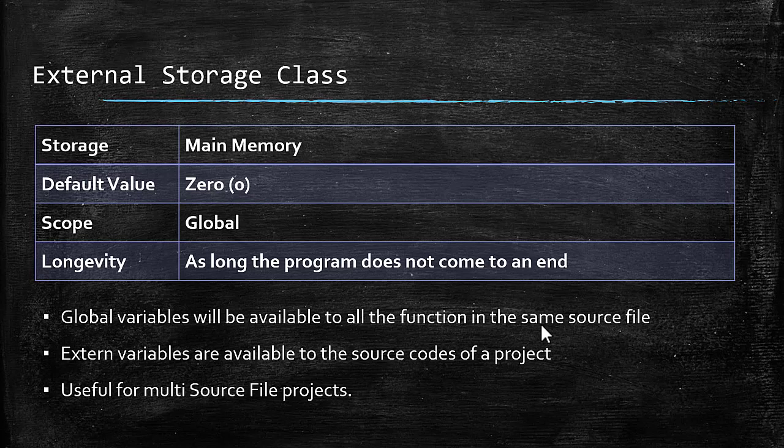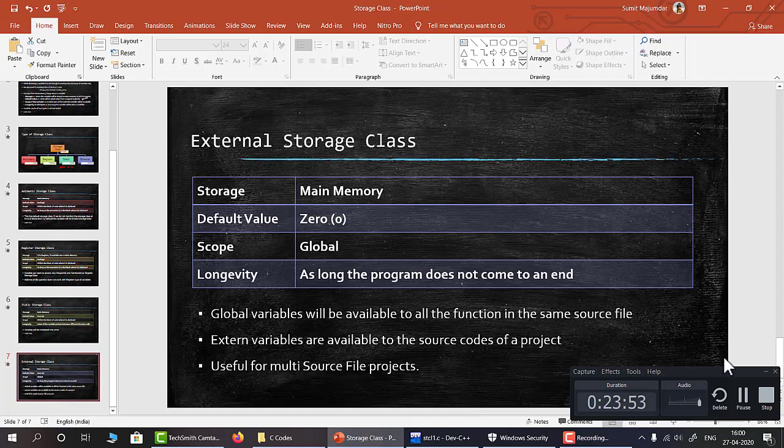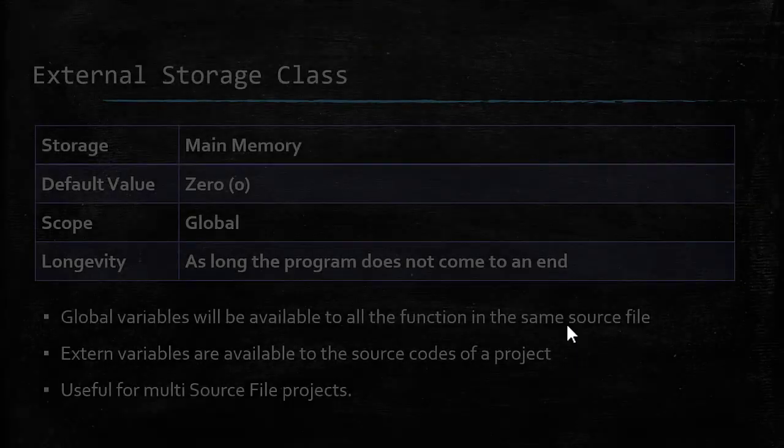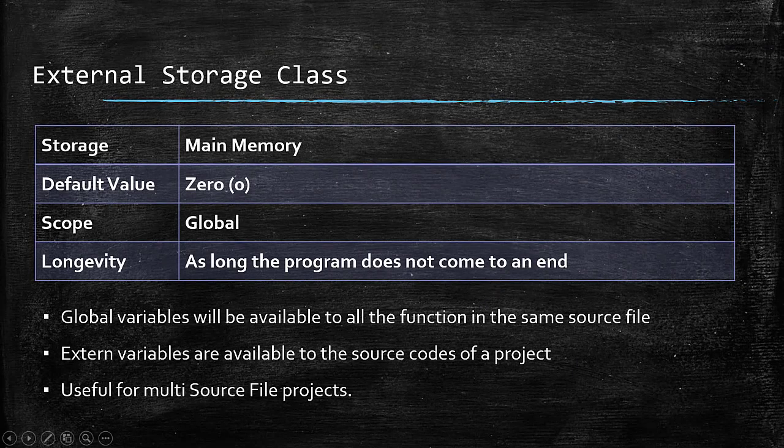In many books you will find that the scope and the longevity of an external variable is mentioned as global, similar to a global variable, but there is a difference between the external storage class and a global variable.